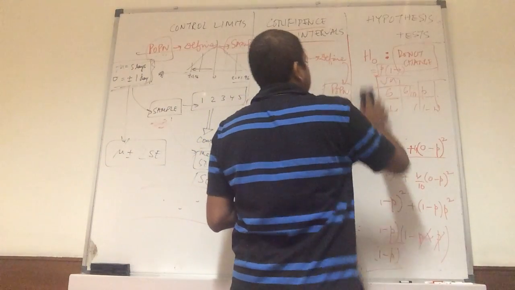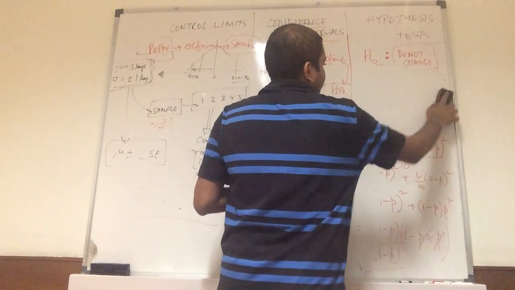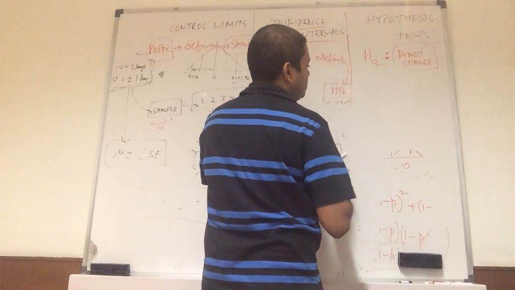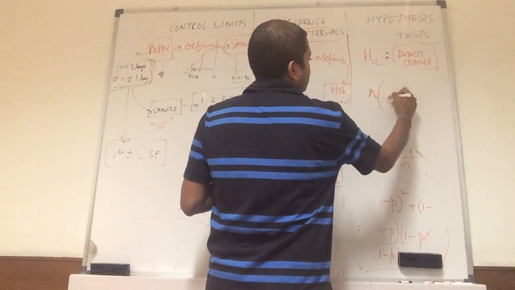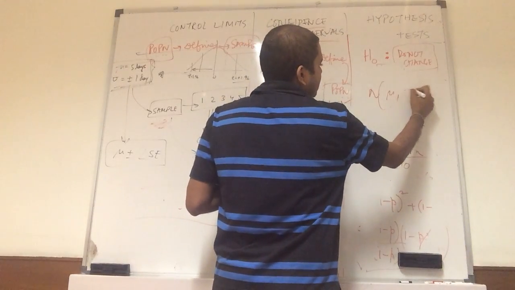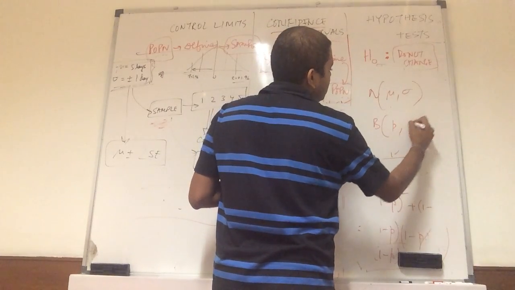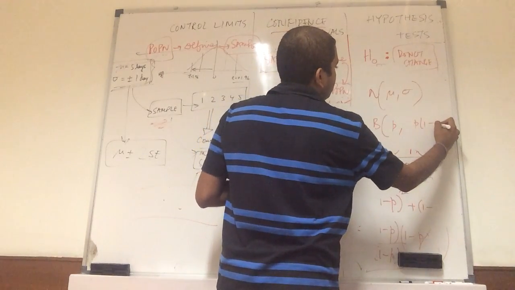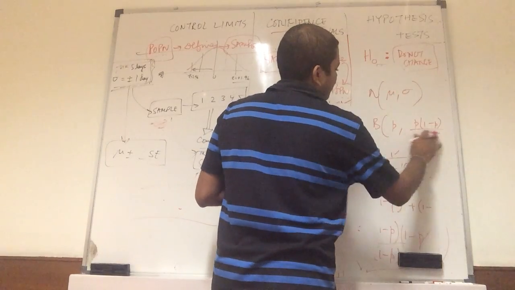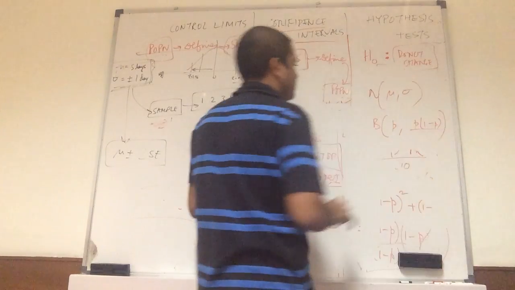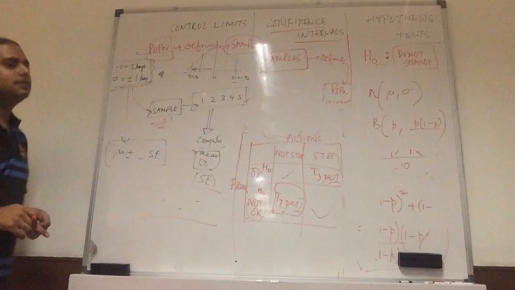These kind of distributions are called binomial distributions. A normal distribution is characterized by mu and sigma, and a binomial distribution is characterized by P and P into 1 minus P. That's the variance.